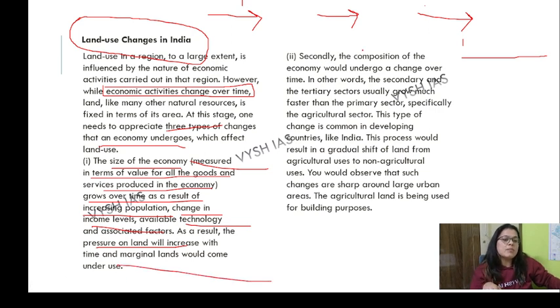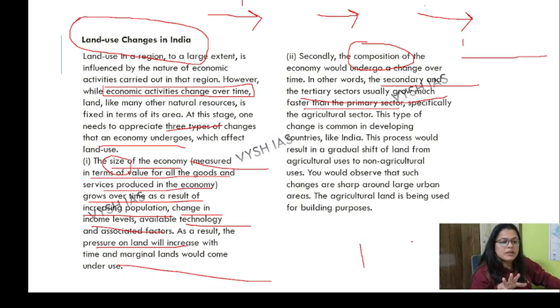Then secondly, the composition of the economy. The first one was the size of the economy, then the composition of the economy. It also changes with time. Earlier, the maximum number of people were engaged in agricultural activities. Now the secondary and tertiary sectors grow much faster than the primary sector. People are moving more towards the service sector economy.